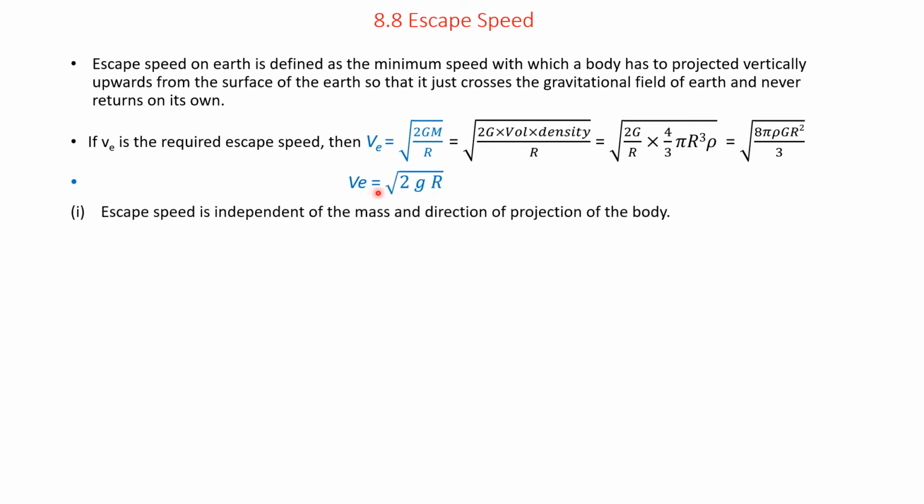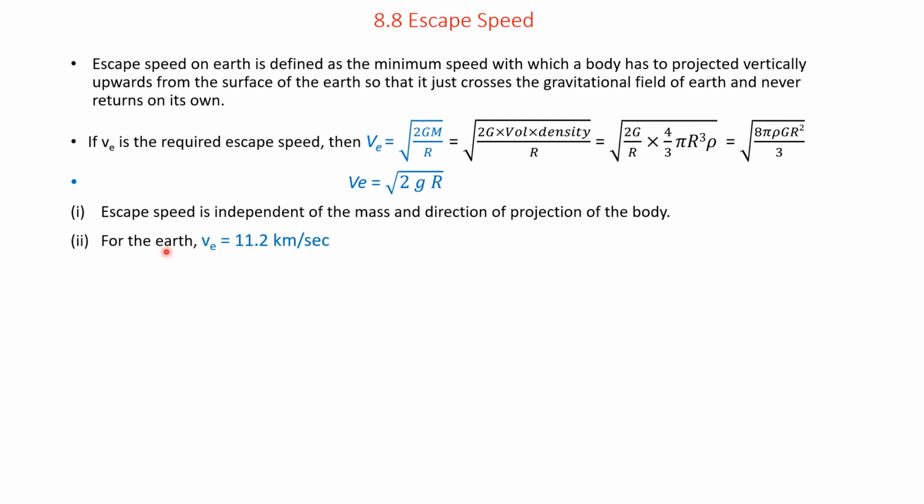Therefore, the escape speed of the planet can be written as V_E equals the square root of 2gR, where g is small g. Escape speed is independent of the mass and the direction of projection of the body.